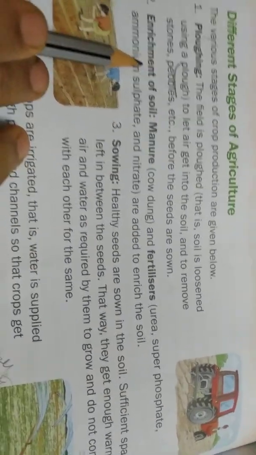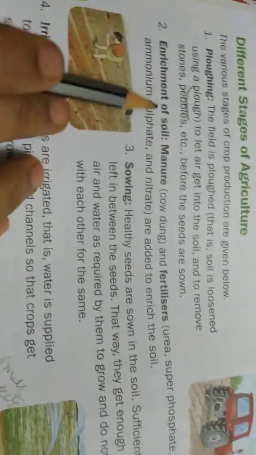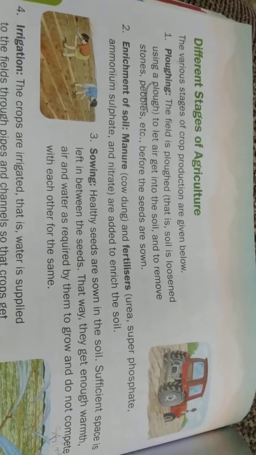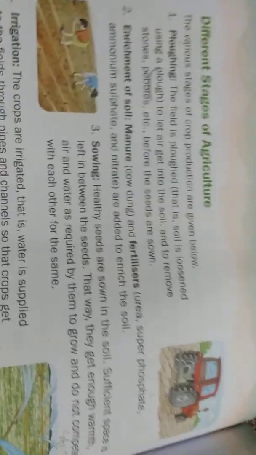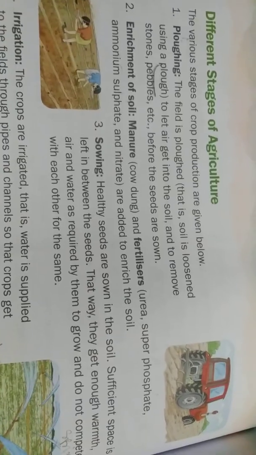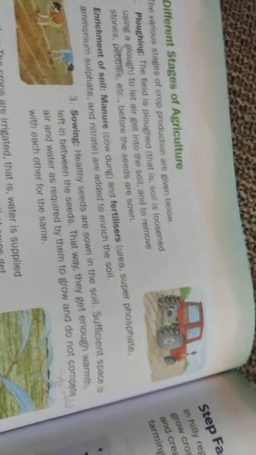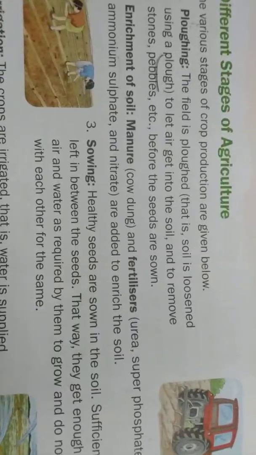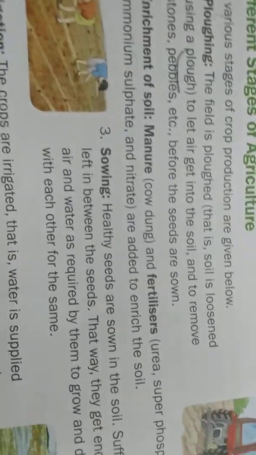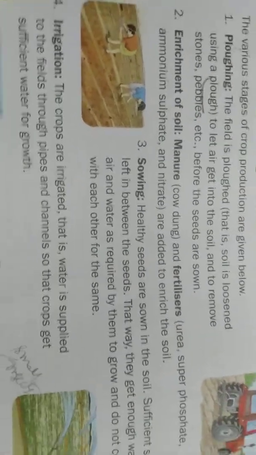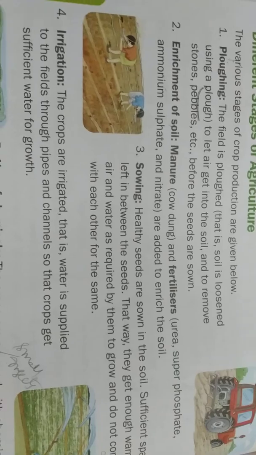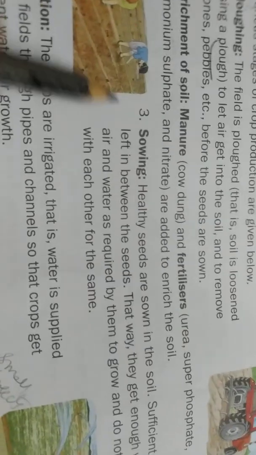Next, enrichment of soil. Enrichment is nothing but providing nutrients to the soil. For us, our mother will give milk and protein food, because our growth should be energetic. Our energy levels should be very good, which means we need some nutrients, some protein food. Same like that for soil also, we need to enrich the soil. That means we need to provide nutrients to the soil.